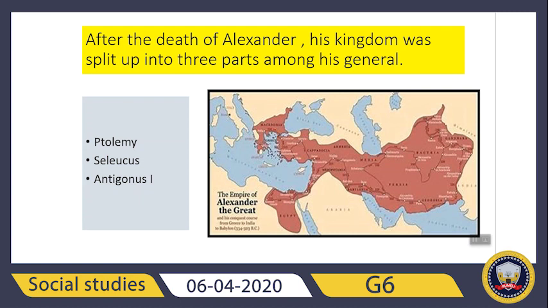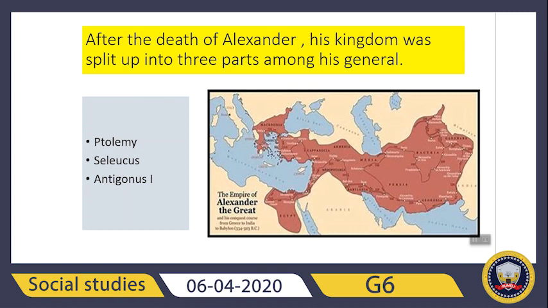So at that time Egypt was ruled by a man named Ptolemy. Then we have Cilicia, which comprised the land between Babylonia as far as India, and was ruled by a man named Seleucus. So Egypt was ruled by Ptolemy, and the land between Babylonia as far as India was ruled by the general named Seleucus.